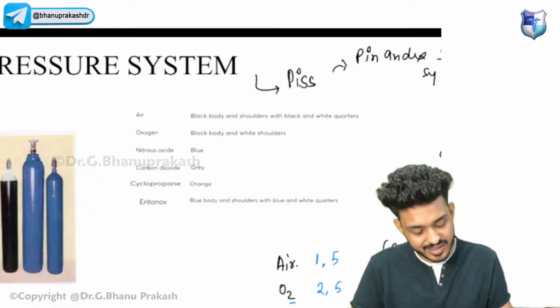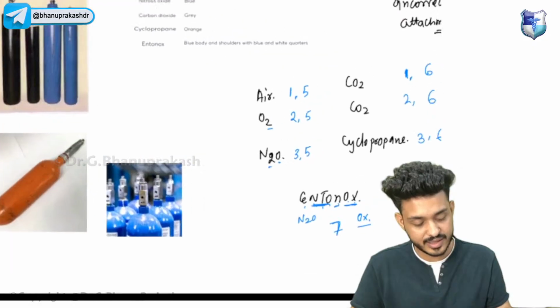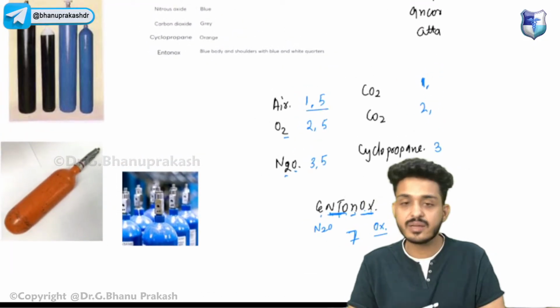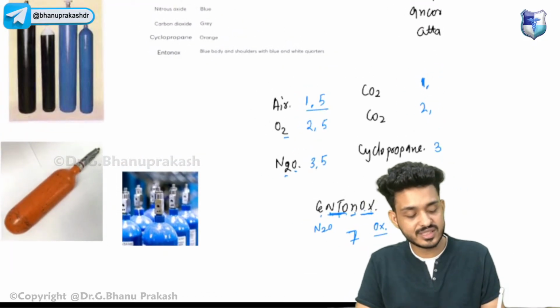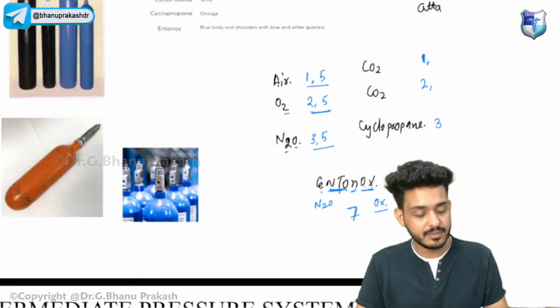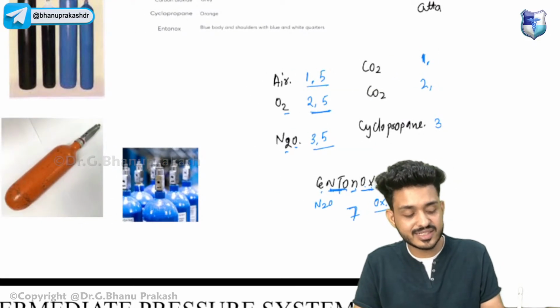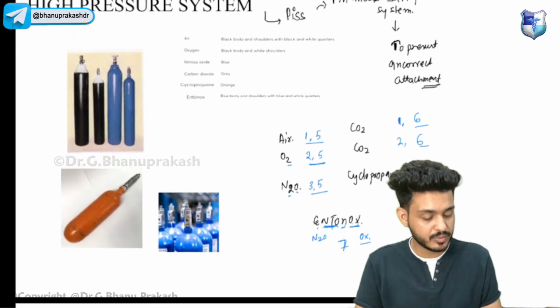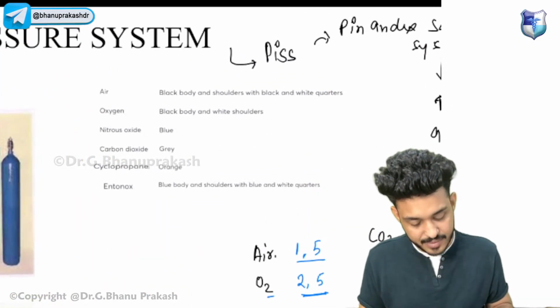Now try to understand the color coding. Now I think you must have got it. For air, the pin index will be 1 5. For oxygen, we are having two things, so that would be your 2 5. Here we are having 3 5. Here we are having 1 6, 2 6, and 3 6. These are the important ones that you have to remember.